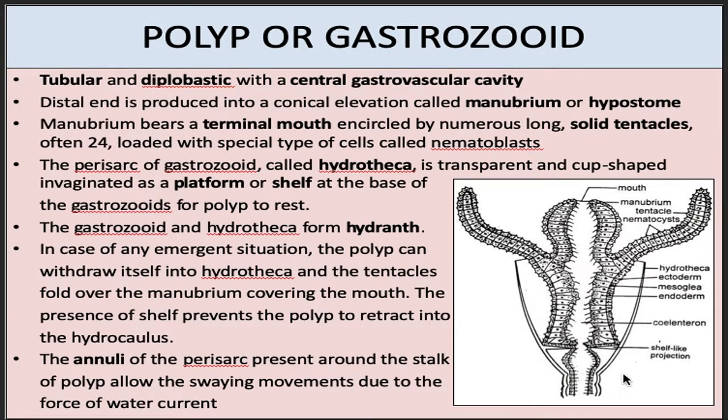The presence of shelf prevents the polyp to retract further into hydrocaulus. So the polyp remains inside this cup-like structure. The annuli at the base of this cup, they help in allowing the swaying movements due to force of water currents. They provide flexibility to the colony and they avoid damage due to heavy water currents.